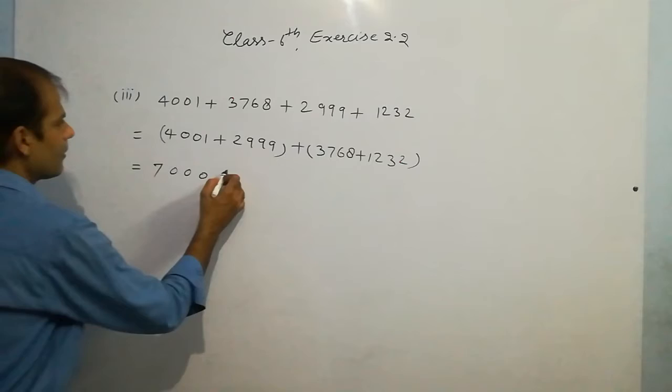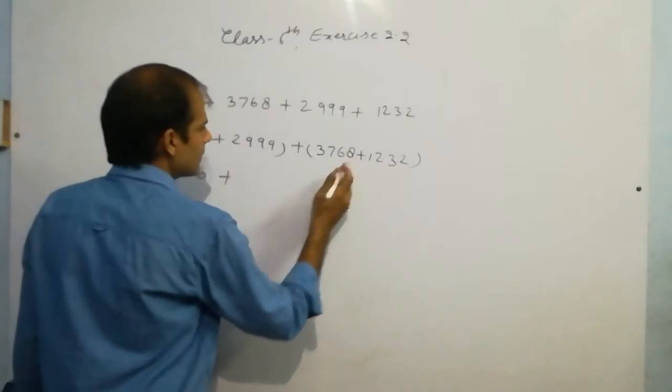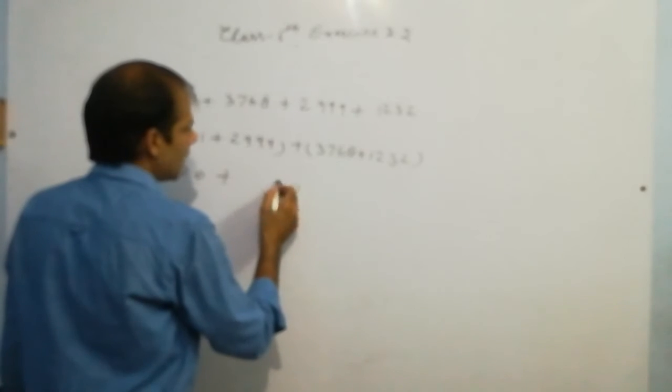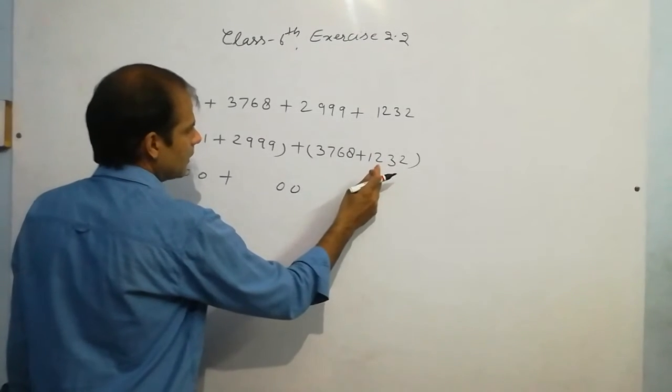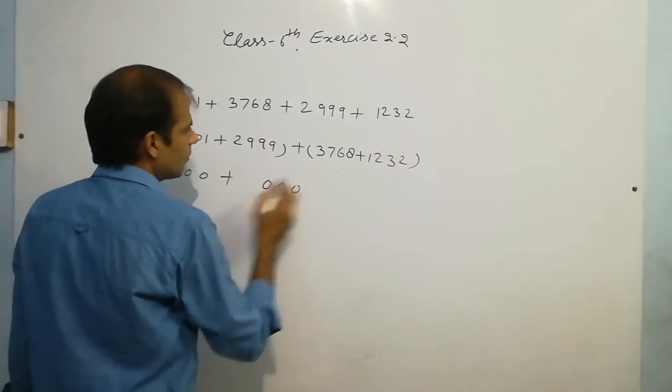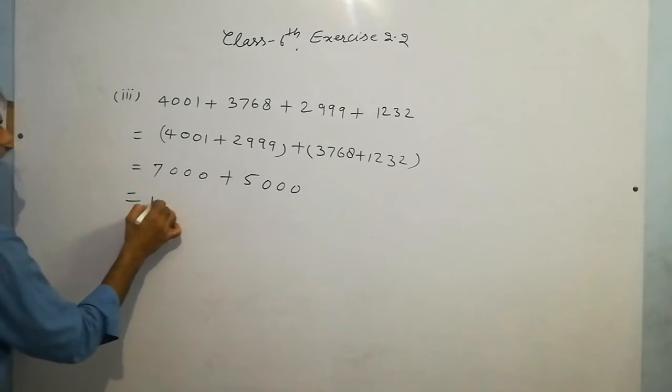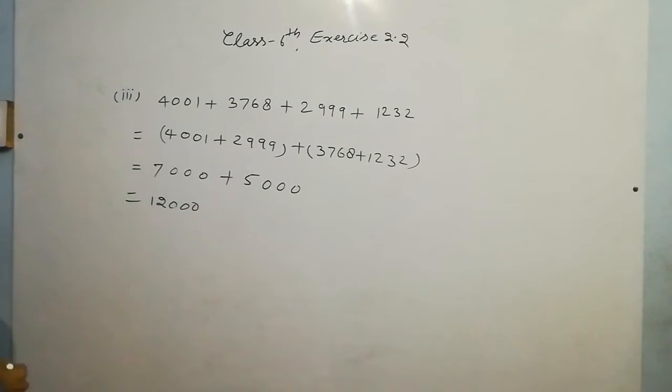Okay. Now about this, 2 plus 8 is 10, 1 carry. 3 plus 1 is 4, 4 plus 6 is 10, 1 carry. 2 plus 1 is 3, plus 7 is 10, 1 carry. 1 plus 1 is 2, and plus 3 is 5. Now the answer will be 12,000. Okay students, so this is the answer of 2.2.